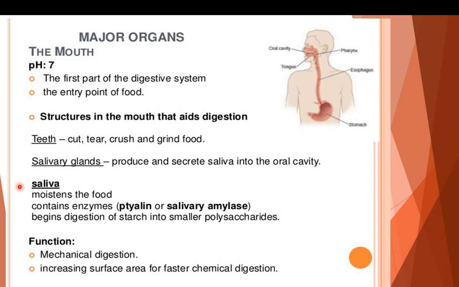Saliva moistens the food, contains the enzyme ptyalin or salivary amylase, which begins the digestion of starch into smaller polysaccharides. Function of mouth: it is responsible for the mechanical digestion, increasing the surface area for faster chemical digestion.